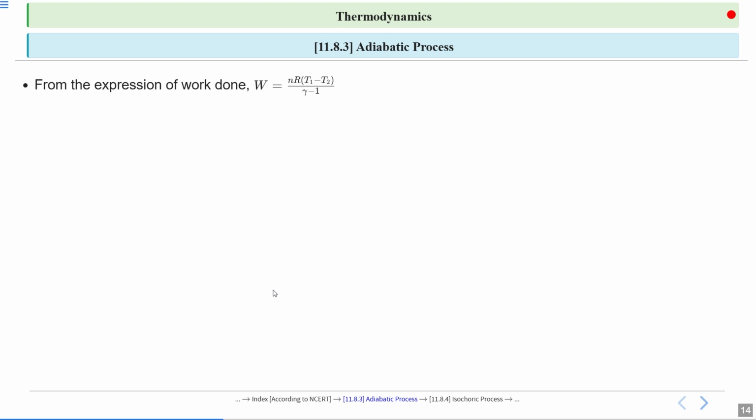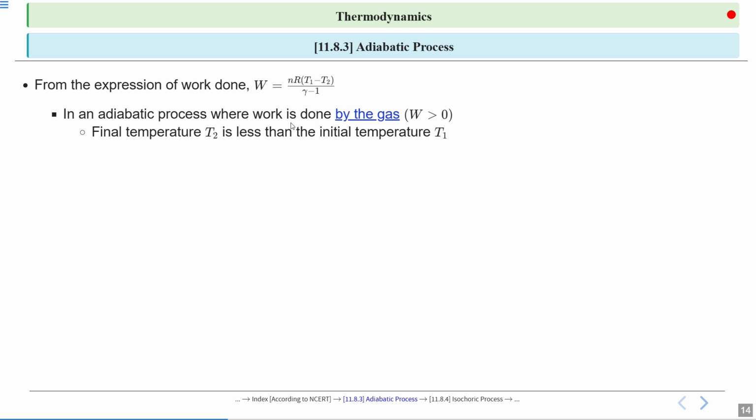From the expression of work done, W equal to nR(T1 minus T2) divided by gamma minus 1, in an adiabatic process where work is done by the gas, it means W is greater than 0. The final temperature T2 is less than the initial temperature T1, meaning the gas cools down.